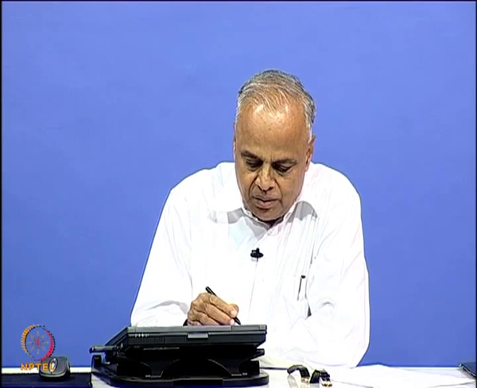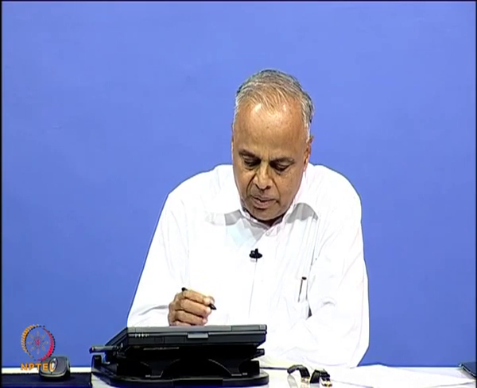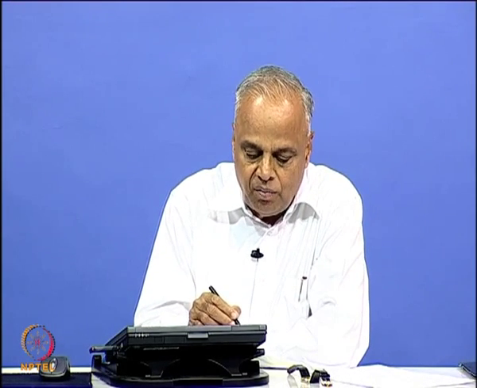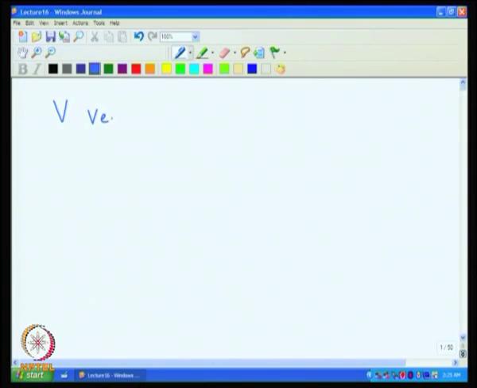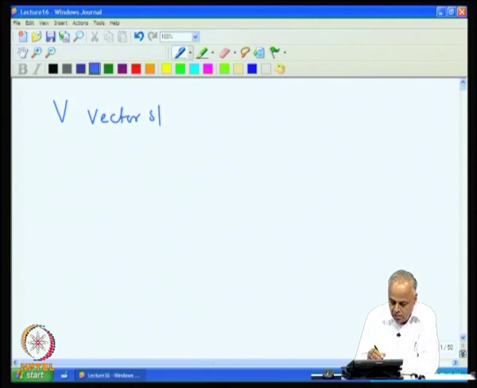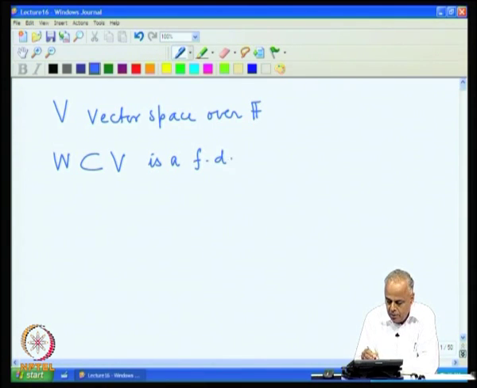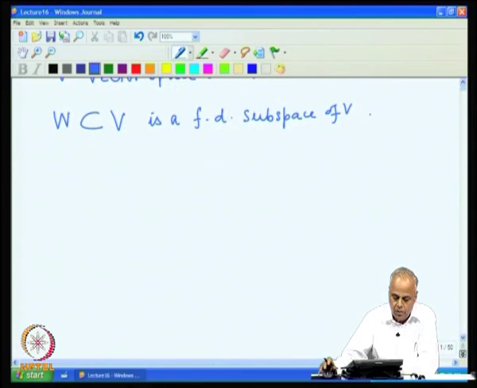Last lecture we studied finite dimensional spaces and we observed the following simple properties. Suppose V is a vector space over F and W is a finite dimensional subspace of V. What we observed are the following facts.